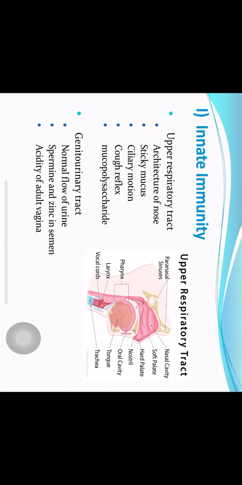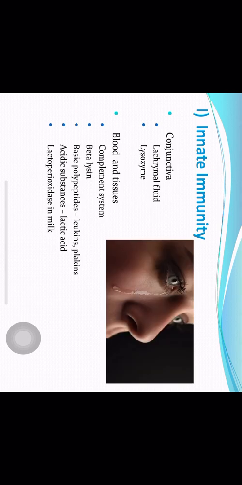In the genitourinary tract, normal flow of urine flushes out bacteria. Spermine and zinc are there in semen, which are also antibacterial. Then acidity of adult vagina is also not favorable for microbes. कंजक्टिवा में लैक्रिमल फ्लूइड है, लाइजोजाइम्स है. ब्लड और टिश्यूज़ में कॉम्प्लीमेंट सिस्टम है, बीटा लाइसिन्स हैं, some proteins like leucines and plakins which are antibacterial. Acidic substances like lactic acid, lactobacillus is there in milk.